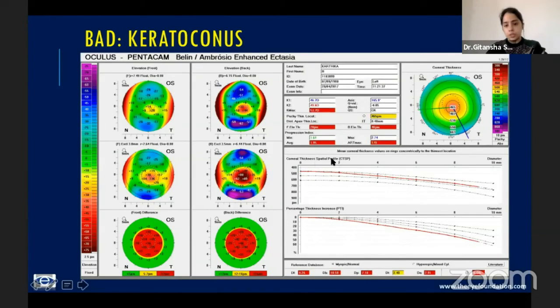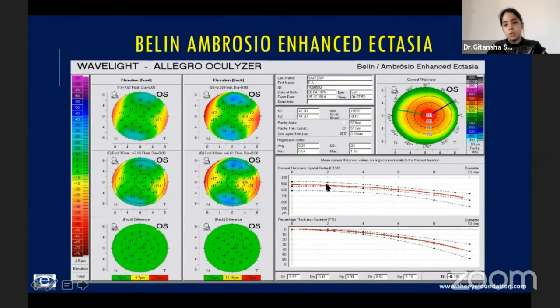So this is the thickness spatial profile, which shows that in the center, it started here at 500, and then as you're going down to the 2 millimeter, the 4 millimeter, the thickness is continuing to change. The percentage of thickness increase is similar, but it's the same thing calculated as a percentage. Again, this is plotted by the machine as such. So you have to see both these curves and they have to fall within the 2 standard deviations. This is normal. So you're seeing that the way the thickness profile is going on all 4 meridians from center to outwards in terms of the thickness and the percentage are normal.